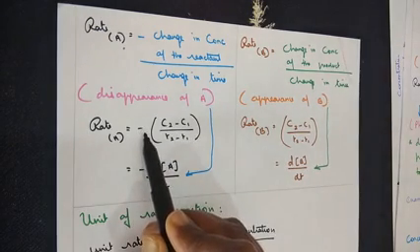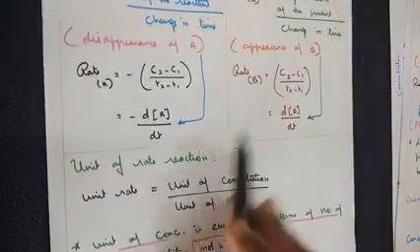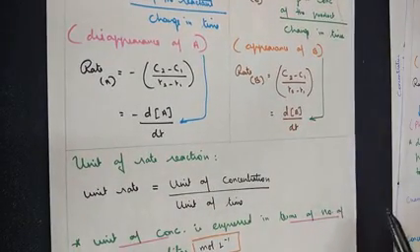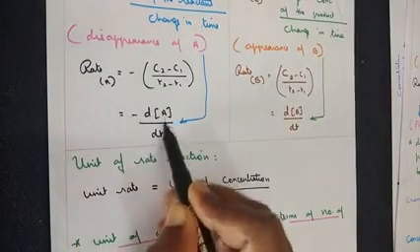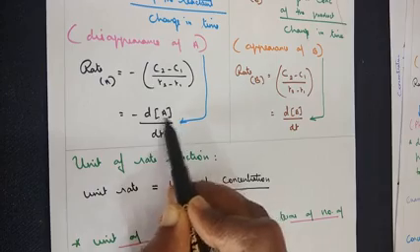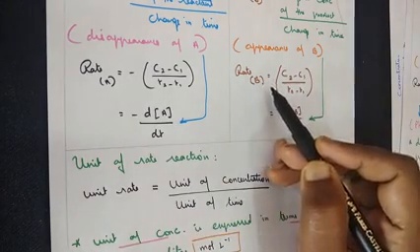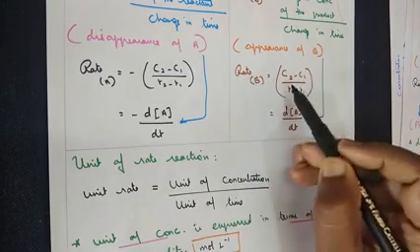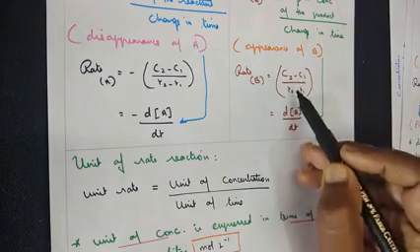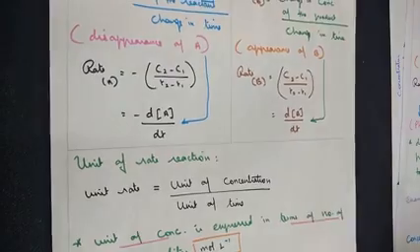What does the minus sign stand for? Decrease in the concentration of the reactant. So, when we express it in terms of differentiation, it is minus d[A] by dt. Remember, when we say rate of reactant, it should always be written within the square bracket. Similarly, coming back to rate of the product, it is equal to (C2 minus C1) by (T2 minus T1). In terms of differentiation, d[B] by dt.